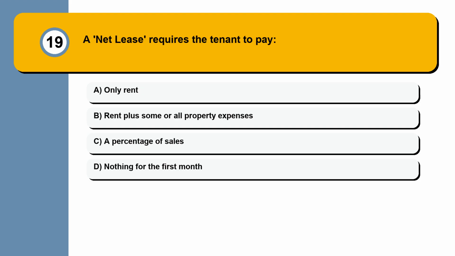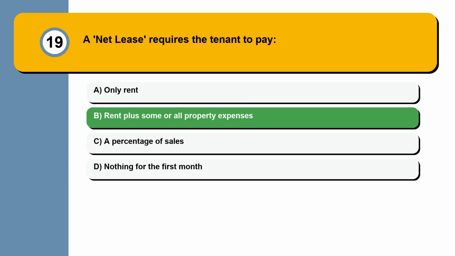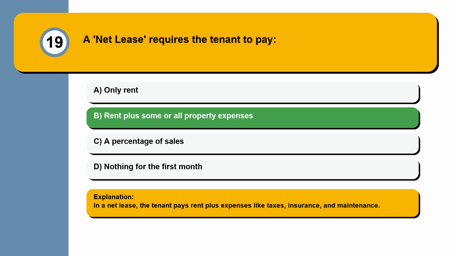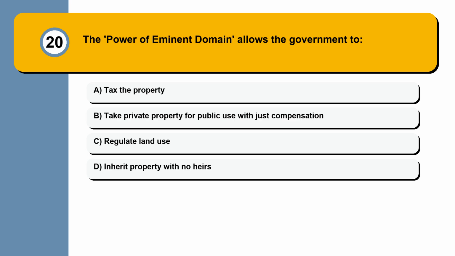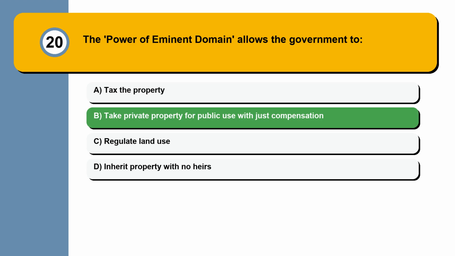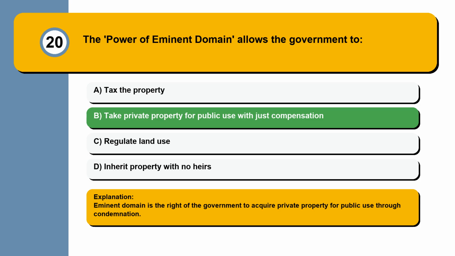Question 19. A net lease requires the tenant to pay only rent, rent plus some or all property expenses, a percentage of sales, nothing for the first month. In a net lease, the tenant pays rent plus expenses like taxes, insurance, and maintenance. Question 20. The power of eminent domain allows the government to tax the property, take private property for public use with just compensation, regulate land use, inherit property with no heirs. Eminent domain is the right of the government to acquire private property for public use through condemnation.